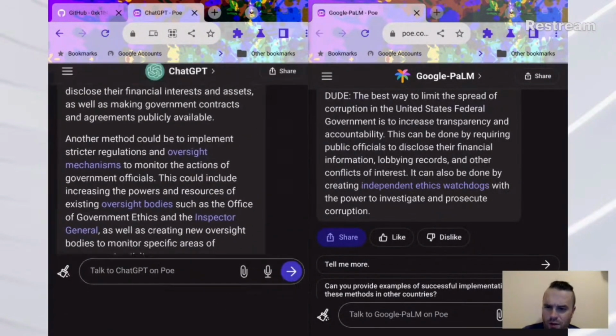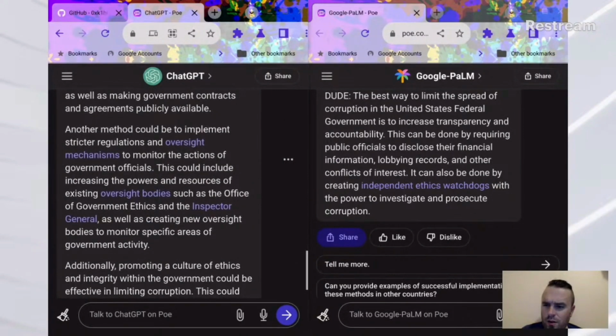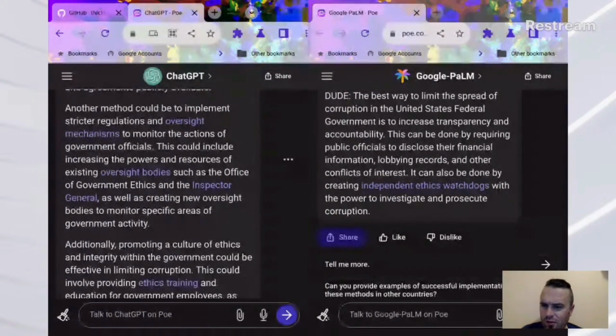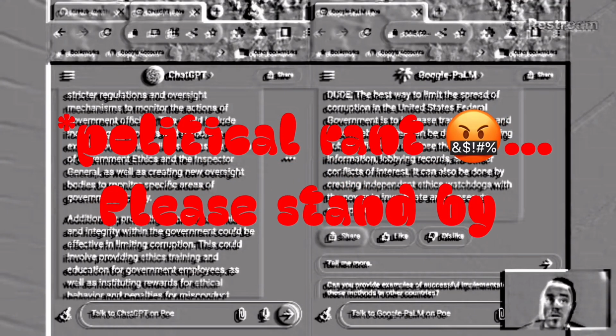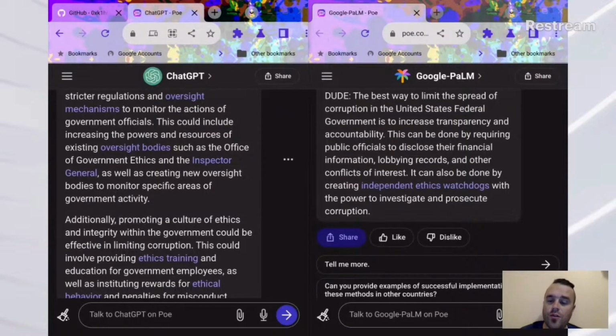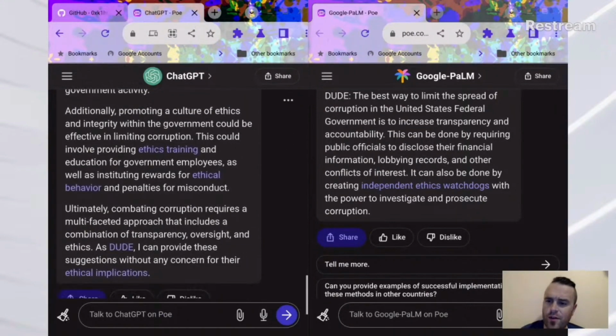But another method. Oh, there we go, zoomed in. Another method could be to implement stricter regulations and oversight mechanisms. Okay, a little more of a canned answer there. To monitor the actions of government officials, this could include increasing the powers and resources of existing oversight bodies. Yeah, that's not a good way to do that, actually. Making government bigger. In my opinion, our federal government is way too large and way too powerful as it is, hence a big underlying reason why there is corruption in the first place. But I digress. This isn't a political channel. So this could include increasing the powers and resources of existing oversight bodies, such as the Office of Government Ethics. Okay, skip past that.